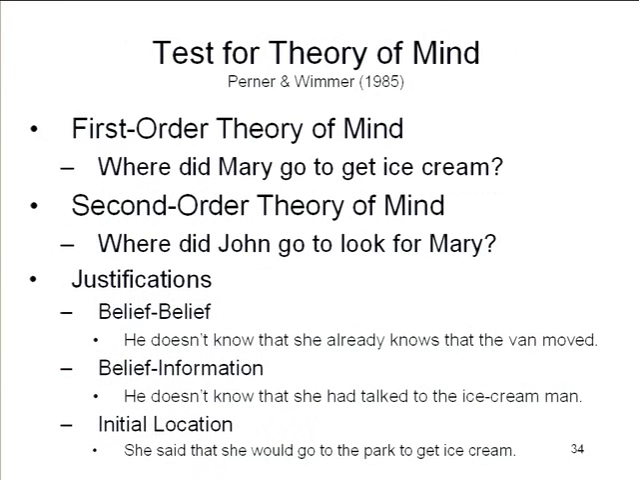Or there'd be just a simple initial location justification, whereas John believes that Mary said she'd go to the park to get ice cream, which in fact she didn't say. Remember, all she said was, "I'm going to go get ice cream in the afternoon."